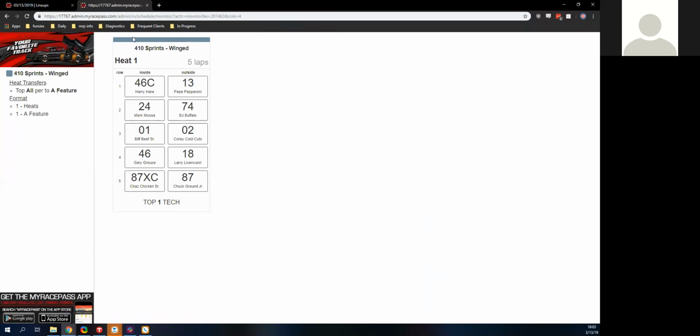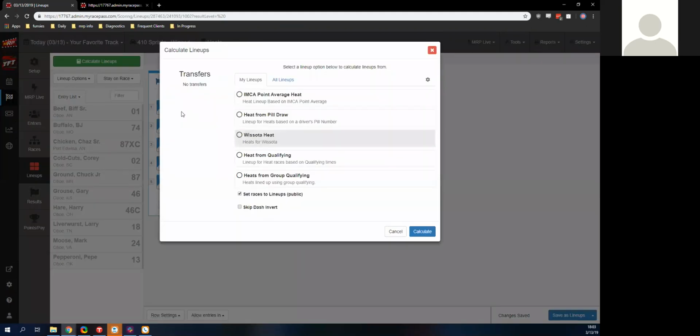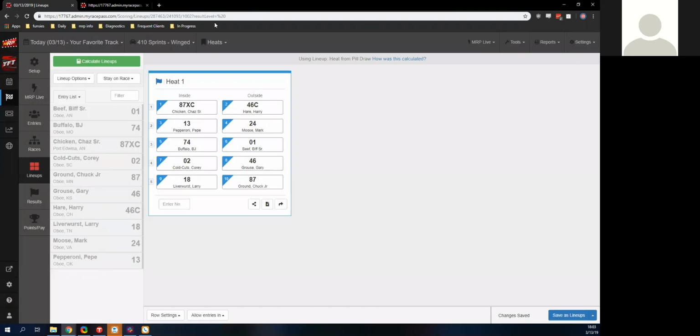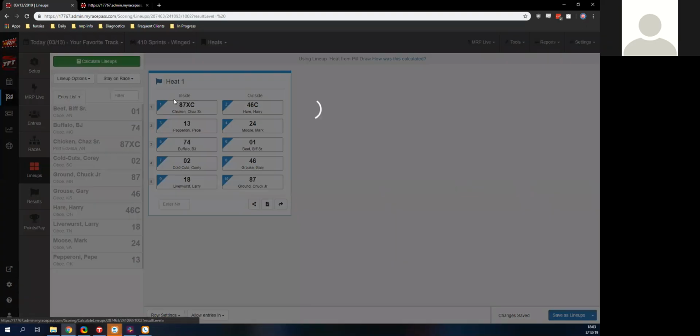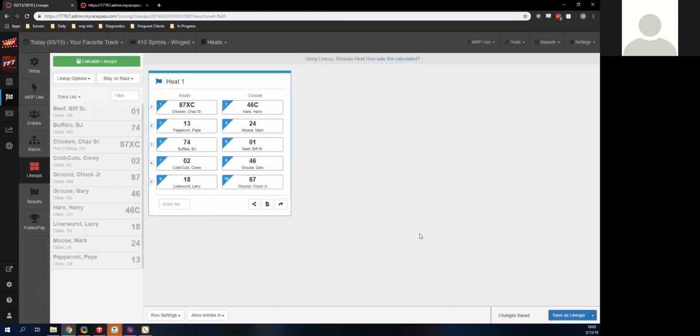So I have a question here about the difference between a WISSOTA heat and a heat from Pildra. Technically, there isn't one. This is just a nice guideline for you to use. You can use both interchangeably, actually. So it'll actually just do straight up from Pildra. This is just so that you know what you need to do as a sanction. We wanted to make it very clear what your sanction required you to do for your lineups, so that there wasn't any confusion there. Then the naming was consistent. So you can use either or.